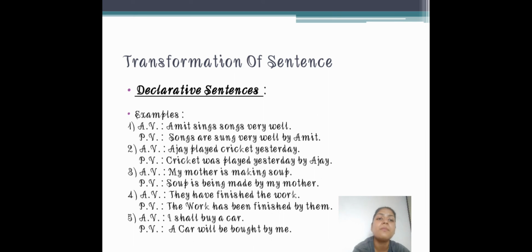Why will? Because it is a rule in our grammar that along with I, always shall will come. But if any other thing is there, then we have to use will. So here will be bought, because it is a future tense sentence, so we have to add the word be. A car will be bought. Why bought? Past form of the verb, by me. I hope you got the declarative sentence very clearly.